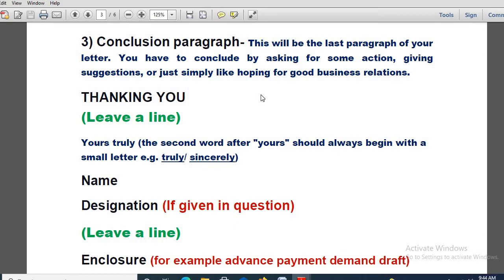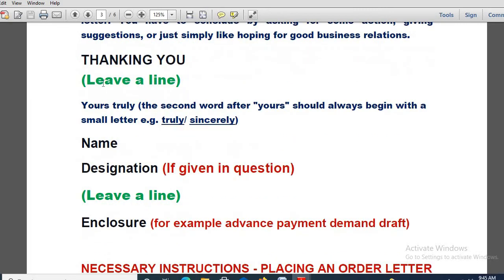Now while you are concluding, based on the topic on which you are writing the business letter, you can offer suggestions also. You can simply write hoping for good business relations. Okay, that also can be written properly. Or if there is some urgency, then obviously you have to request, in a polite manner, that the businessman at the other end will take some action regarding it. Okay, then finally thanking you, then again you have to leave a line.